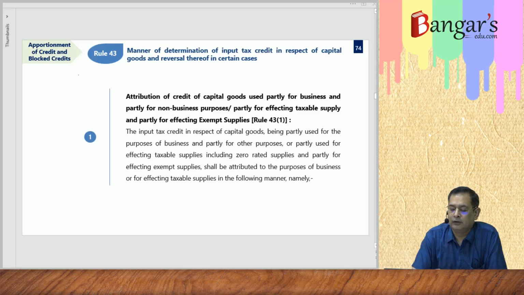Discussing the manner of determination of input tax credit in respect of capital goods and reversals thereof.